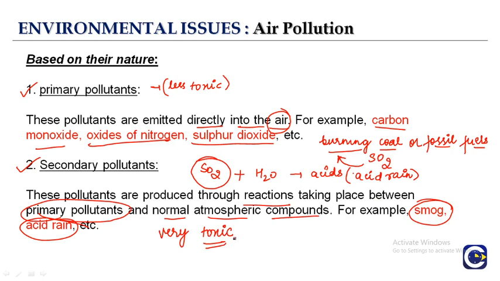So like the primary pollutants, they are less toxic. Secondary pollutants, they are very toxic, and like we know that they exist in the atmosphere as the modified product. Unlike the primary pollutants, they are present in the modified products. That means they are not present in the same form in which they are released.